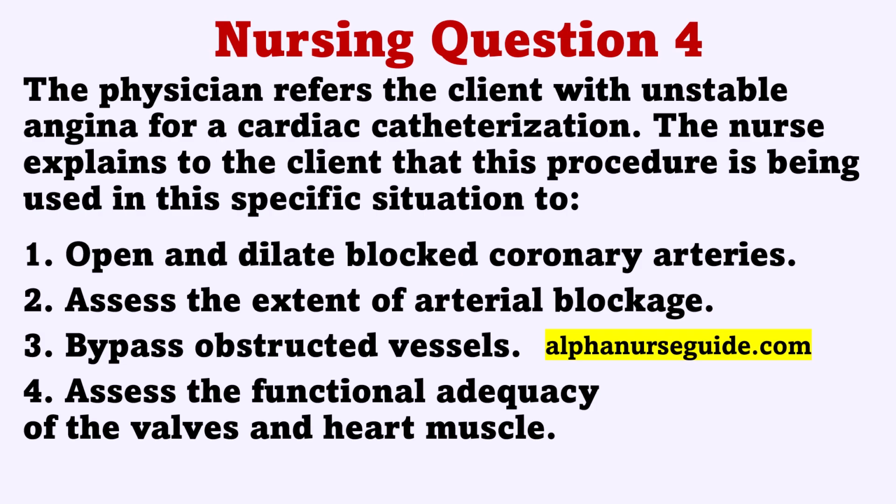Rationale: Cardiac catheterization is done in clients with angina primarily to assess the extent and the severity of the coronary artery blockage. A decision about medical management, angioplasty, or coronary artery bypass surgery will be based on the catheterization results. Coronary bypass surgery would be used to bypass obstructive vessels. Although cardiac catheterization can be used to assess the functional adequacy of the valves and heart muscle, in this case, the client has unstable angina and therefore would need the procedure to assess the extent of arterial blockage.